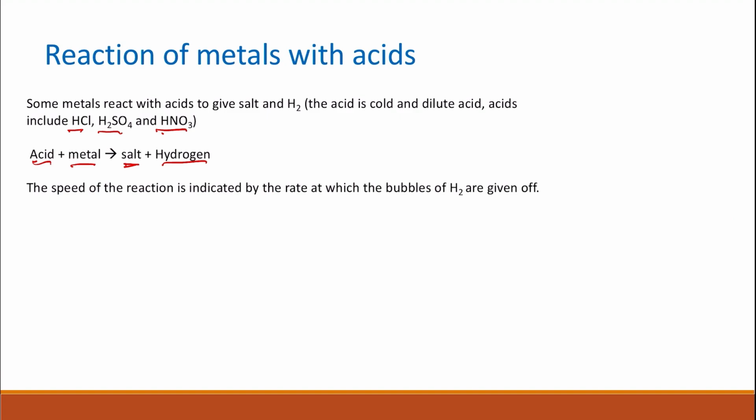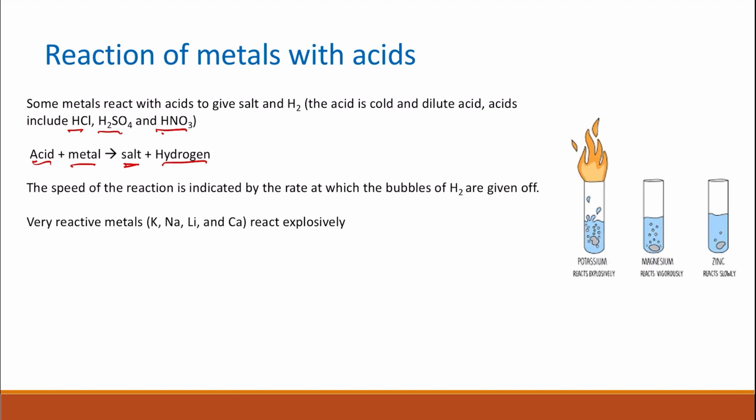The speed of the reaction can be indicated by the rate at which the bubbles of hydrogen are given off. So very reactive metals, like the ones at the top of the activity series, including potassium, sodium, lithium, and calcium, will react explosively. We can see in this figure to the right that potassium will react vigorously with the dilute acids, and it will give a lot of bubbles. These are the hydrogen, and also the reaction is explosive.